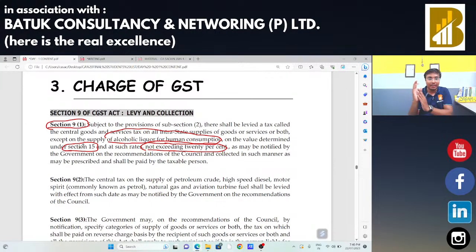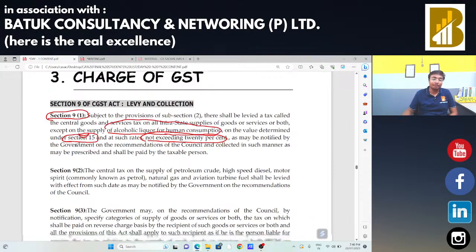Now the question arises, when we need to impose GST on all types of supply, what will be the value? Value we are going to decide in our discussion as per section 15 of CGST Act. Then what will be the rate? The maximum rate is 20%. 1% rate is there, 5% rate is there, 12% rate is there, 18% rate is there, 28% rate is there.